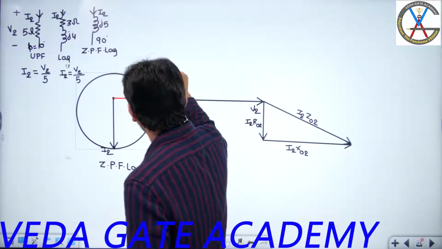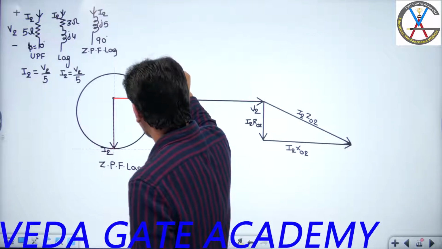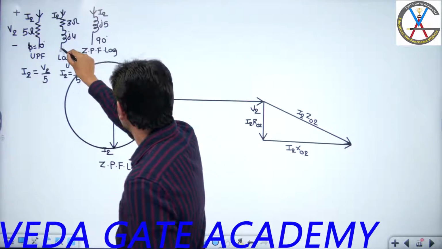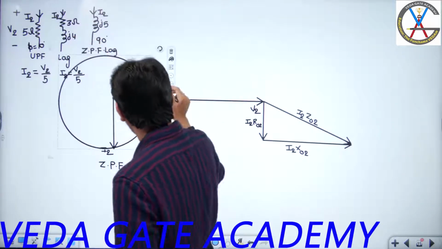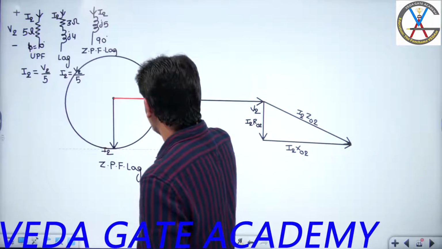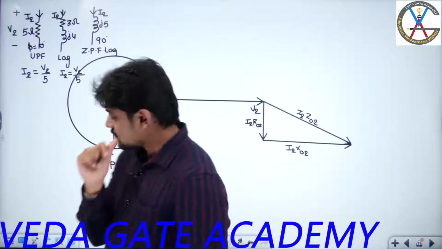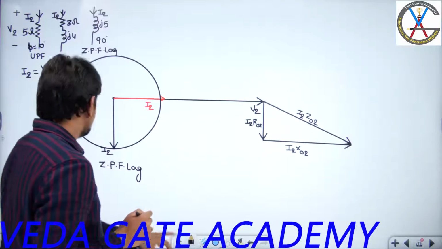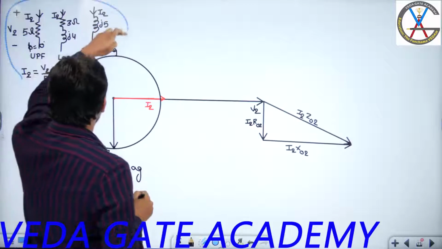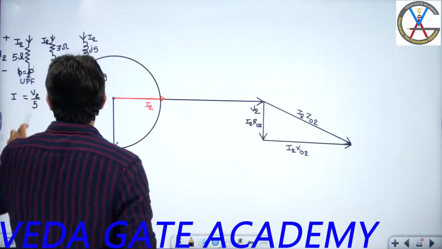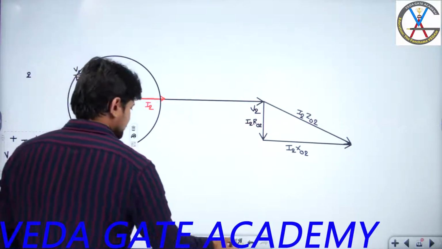Increase the size of this circle. Let me increase the size of this circle, please bear with me. Right, so this is my circle. So I think it is getting overlap.